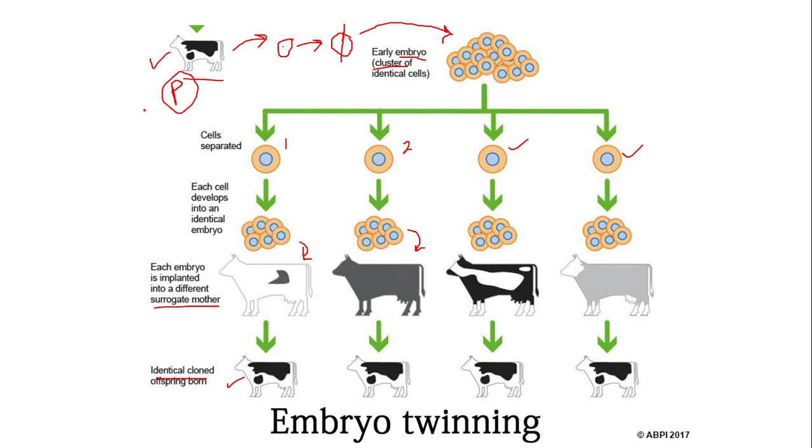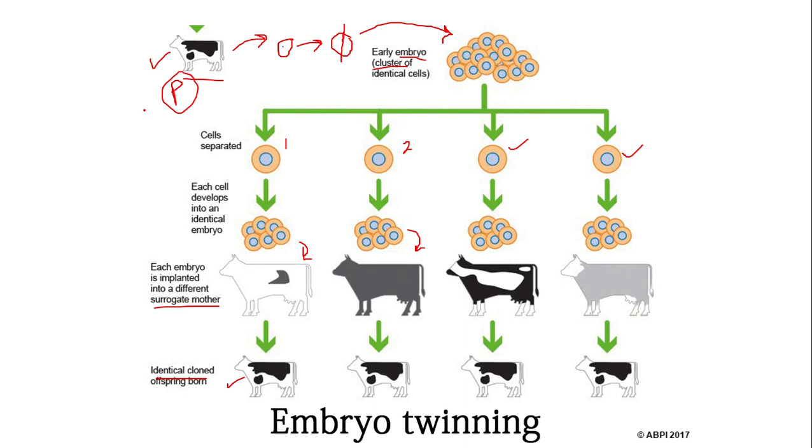All of the genes and chromosomes are exactly identical to their parents. So this second process is called embryo twinning, because in this process the embryo is divided again and again and then implanted in the uterus of a surrogate mother, and after the development the exactly identical individuals are produced. So in this way cloning is carried out.